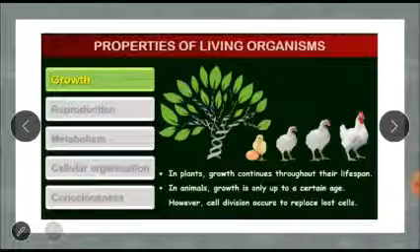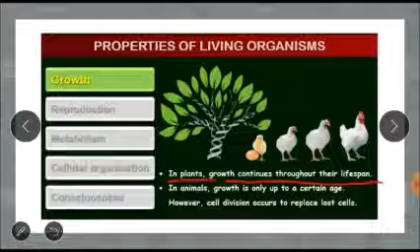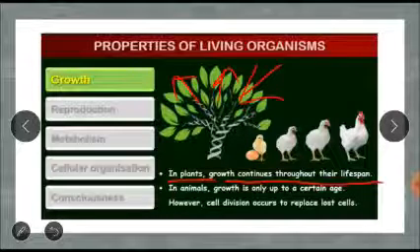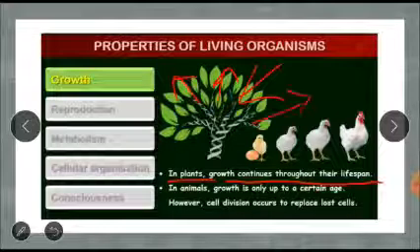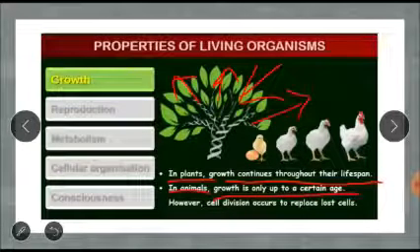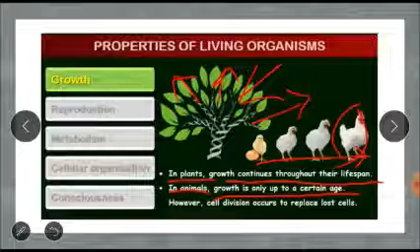Then here two points to be remembered are, when we are talking about plants, growth is continuous throughout their lifespan. You can see the trees. The trees are continuously growing. As long as they are living or alive, they continuously grow. The branches continuously grow until they are dying. But it is not so in animals. In animals, growth is only up to a certain age. So we are also growing. But after a certain age, the growth of the animals is going to be stopped.